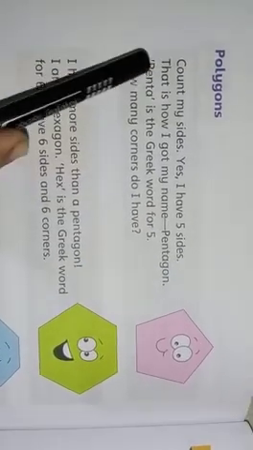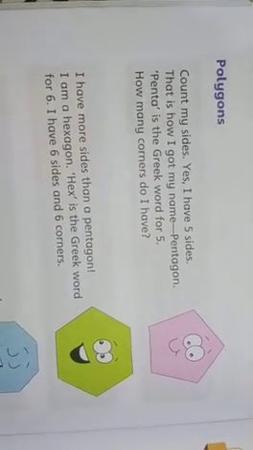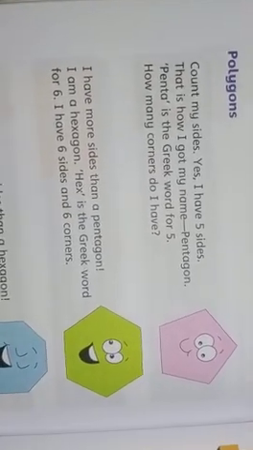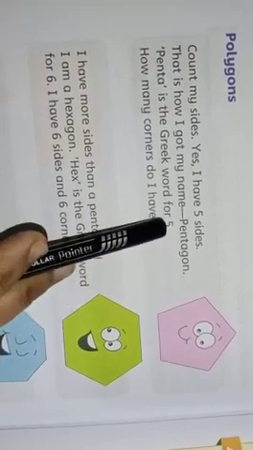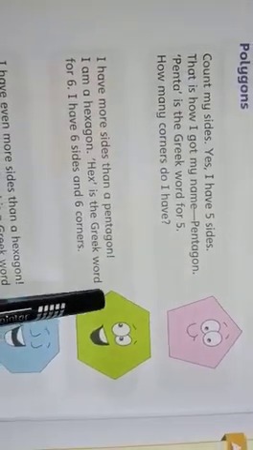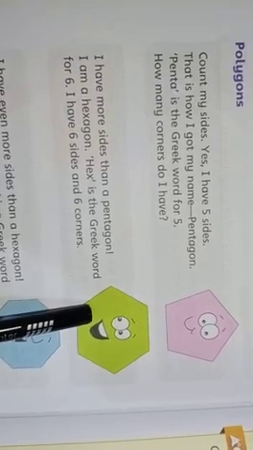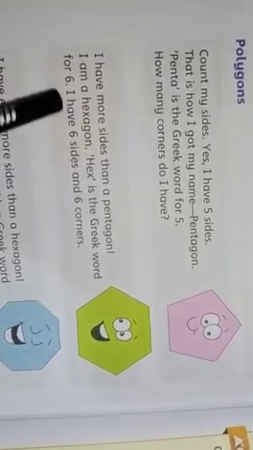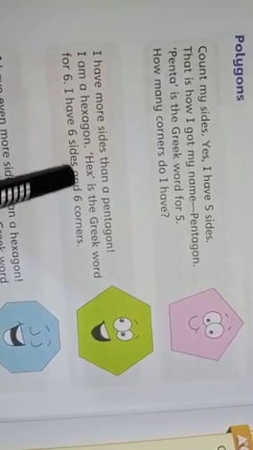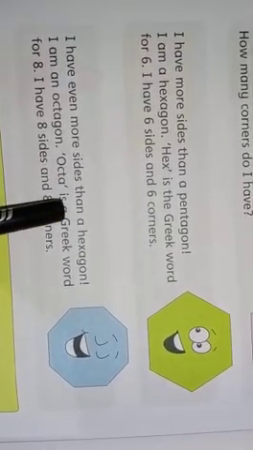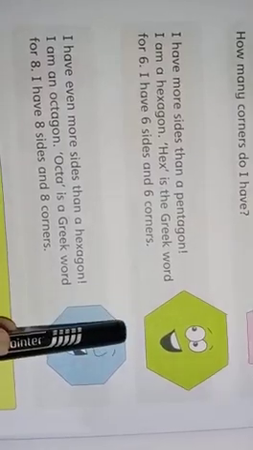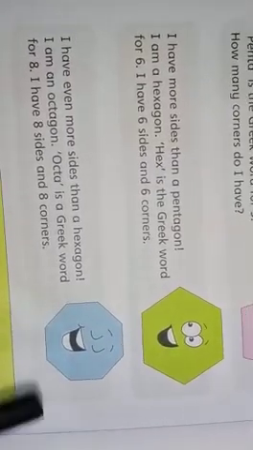Look at these. These are polygons. Poly means many. All these figures belong to the family of polygons. Look at this, it is a pentagon. It has five sides and five corners. Penta is the Greek word for five, so it is pentagon. It has six sides and six corners, so it is hexagon. Hex is the Greek word for six. It is a hexagon. It is an octagon, and octa is the Greek word for eight. It has eight sides and eight corners, so it is an octagon.